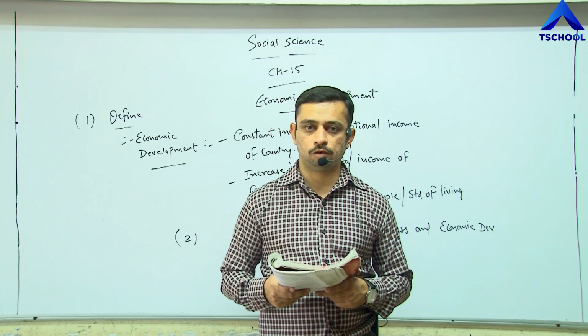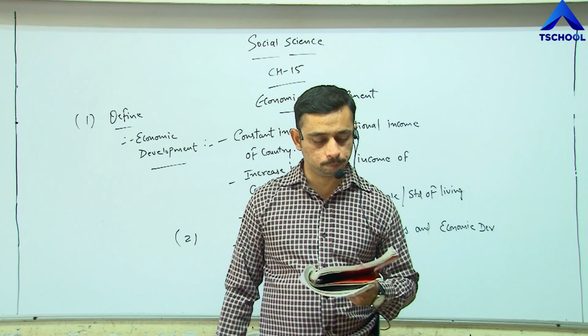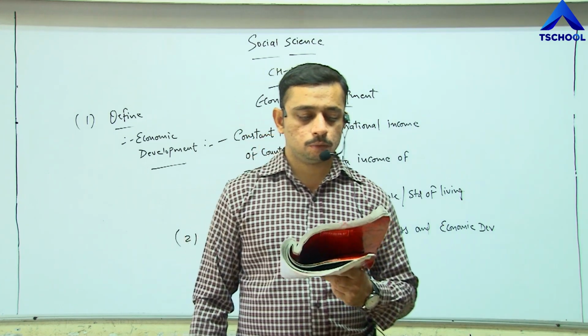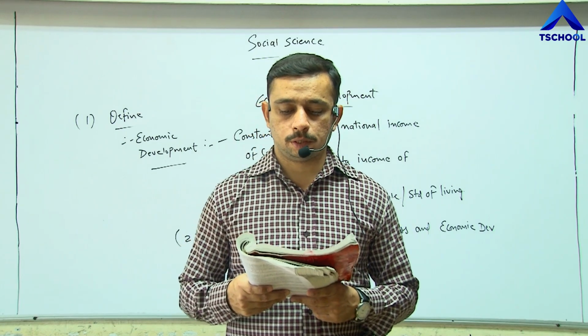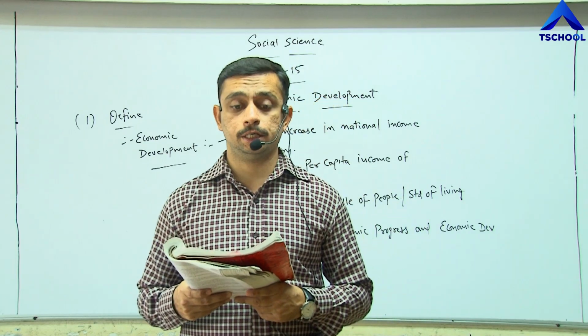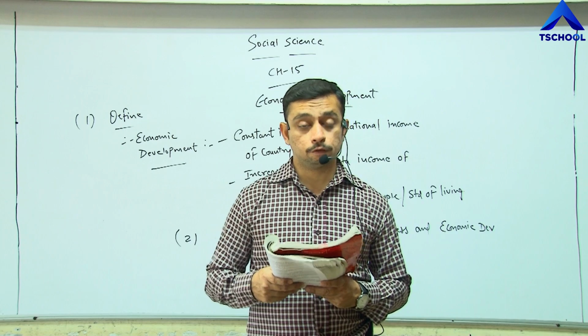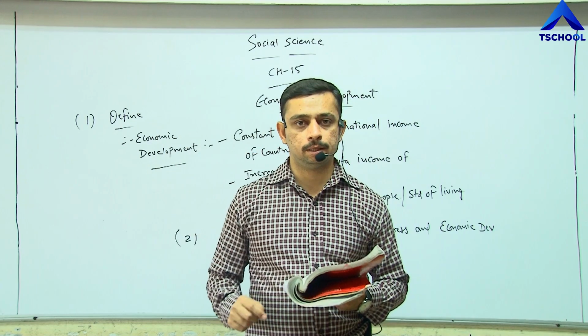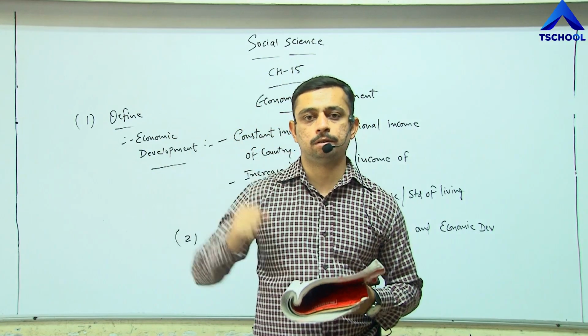Through economic development. Now what is economic development? Look into the textbook. In today's modern world, every country is trying to achieve development. But development is not confined to economic development only. It is a process of social change having many phases.